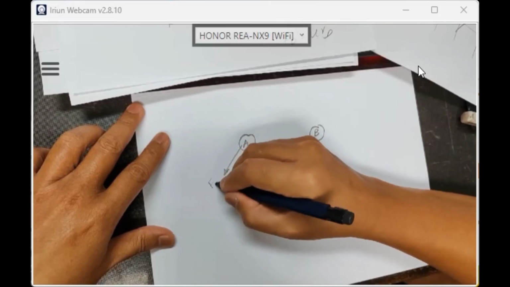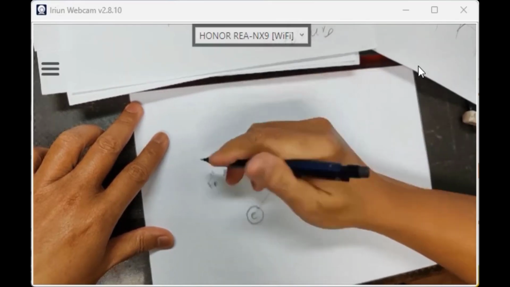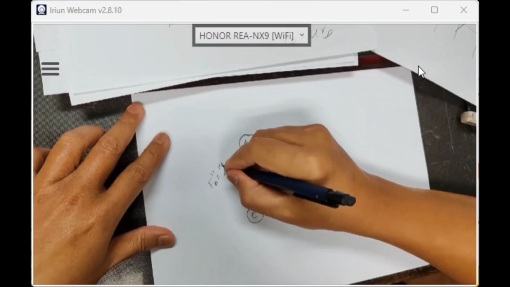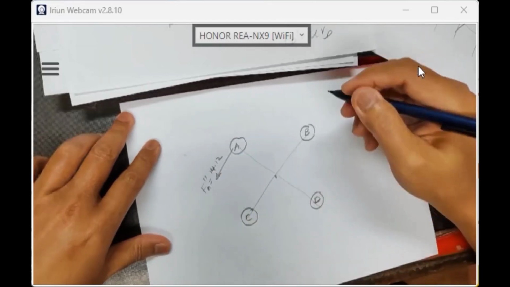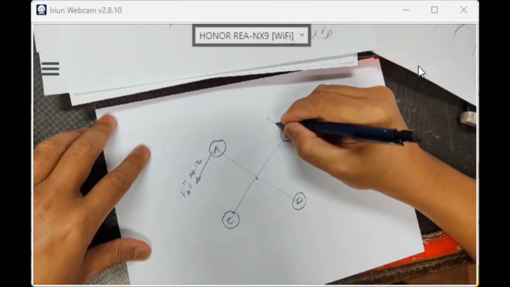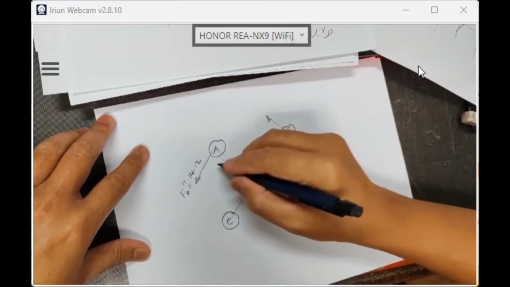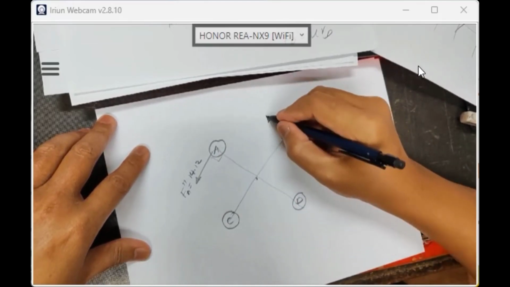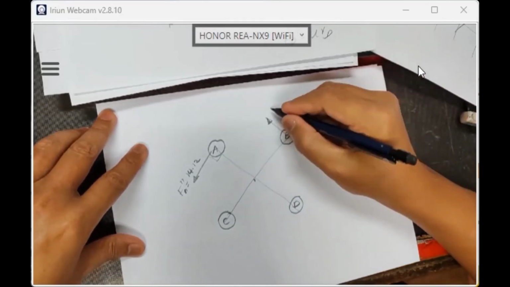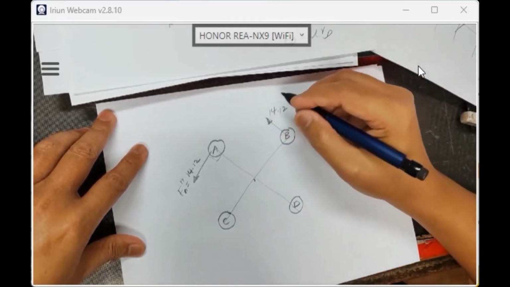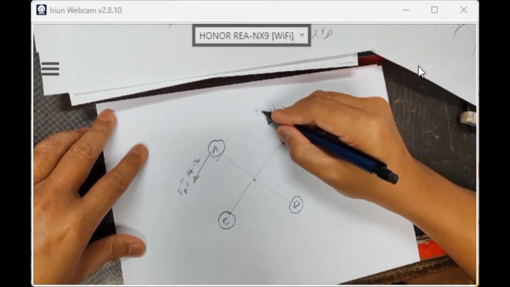Okay, F double prime A, 14.12. Dia panjang, dia ikut magnitude dia, perpendicular to the radius. Kan boleh nampak video saya, 14.12 F double prime. Boleh.